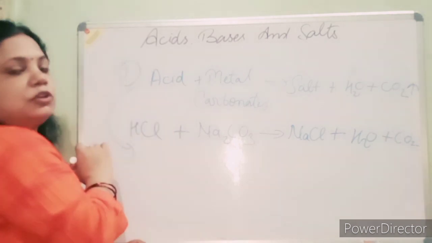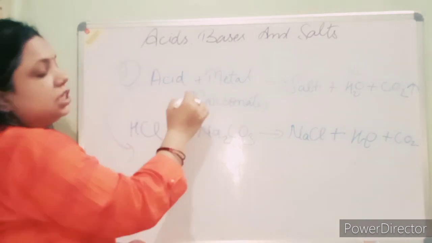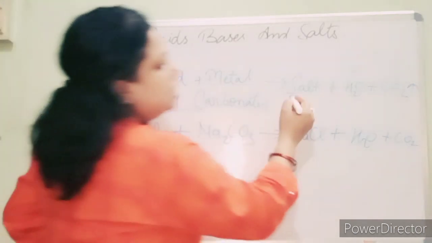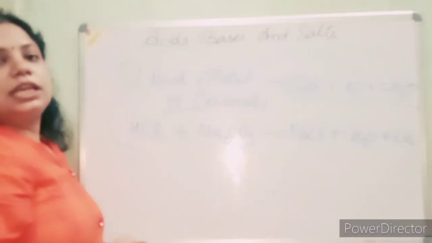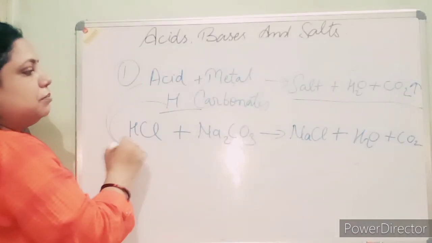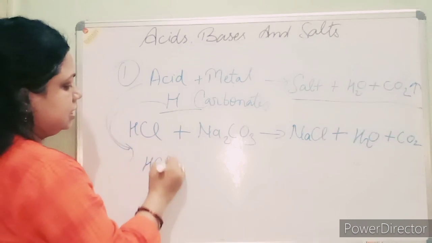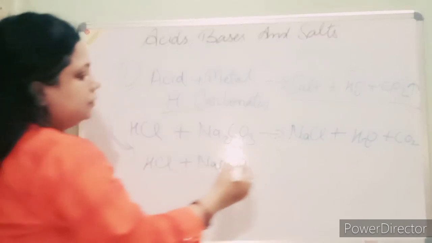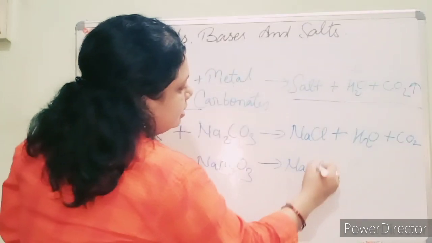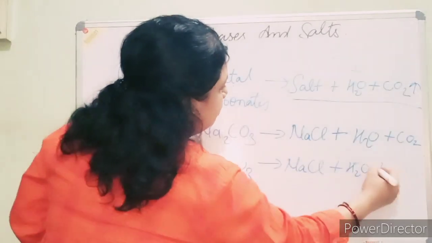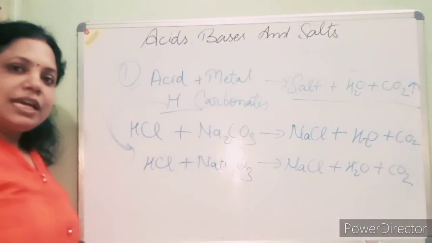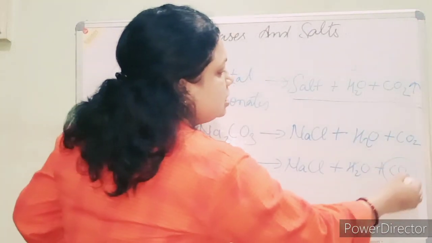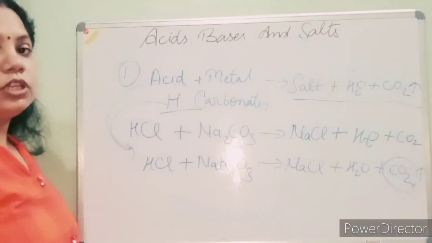Next chemical property: acid also reacts with metal hydrogen carbonates. If we take metal hydrogen carbonates, it again forms the salt, water and CO2. Like when it reacts with a metal hydrogen carbonate, HCl plus NaHCO3, clear? It forms NaCl plus H2O plus CO2. Right, students?